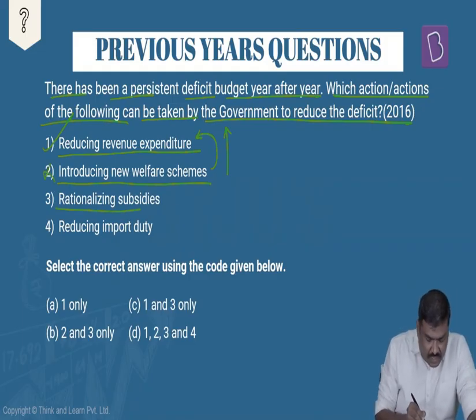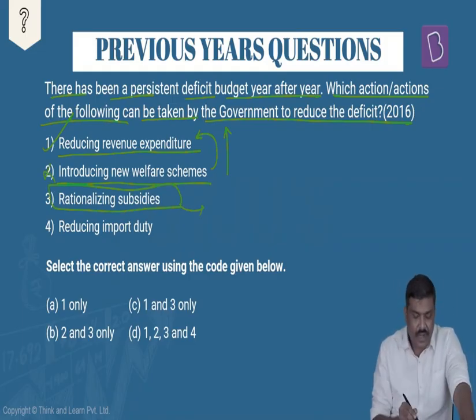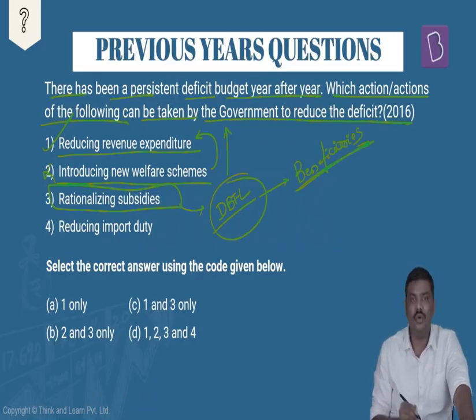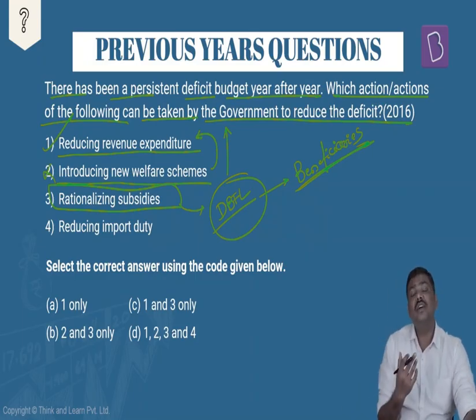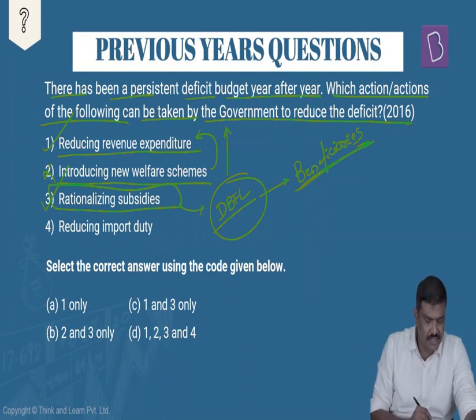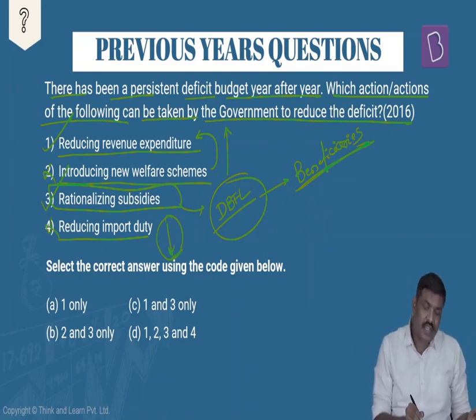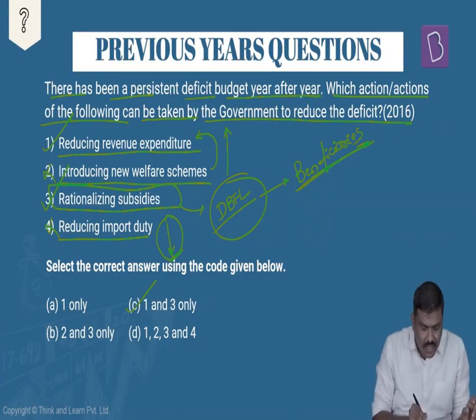Rationalization of subsidies. Yes, when you go for rationalization of subsidies, essentially what will happen? For example, direct benefit transfer in LPG. Under subsidies, we will read about it. Under the direct benefit transfer in LPG, the government of India has identified the beneficiaries, and to these particular beneficiaries, the government is actually transferring the benefits now. As a result of this, multiple beneficiaries, which was leading to leakages, duplication, etc., have been removed. The government of India's expenditure under subsidies is actually being controlled. So rationalization, yes. Reducing import duty, no. When you reduce the import duty, the amount of taxes that the government will collect will come down. The overall receipts will come down, and that will lead to an increase in the deficit. So 1 and 3 are correct. The right option is option C here.